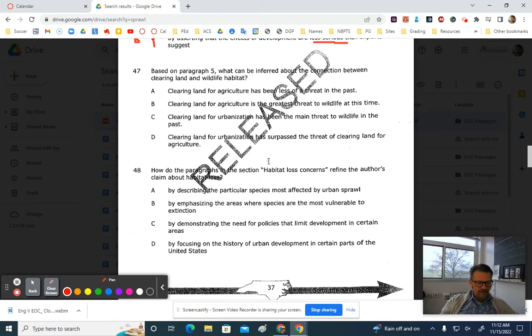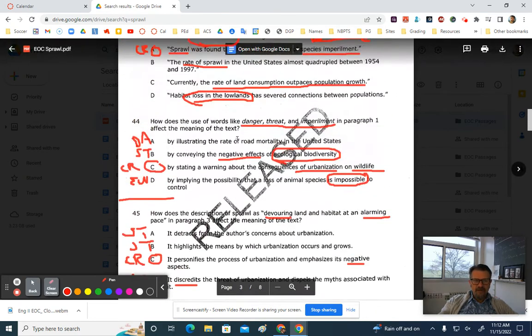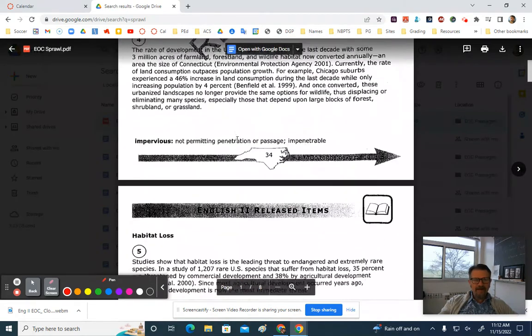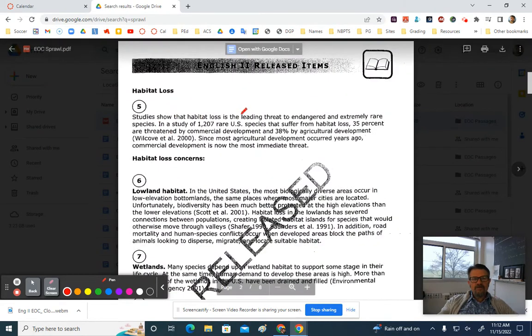Number 47. Based on paragraph 5, what can be inferred about the connection between clearing land and wildlife habitat? Okay, this one they do a lot of mixing around to trick you, but the correct answer is D, so let's start with that. Clearing land for urbanization has surpassed the threat of clearing land for agriculture. Now, where is our textual support for that? Paragraph 5, it says, studies show that habitat loss is the leading threat to endangered and extremely rare species.